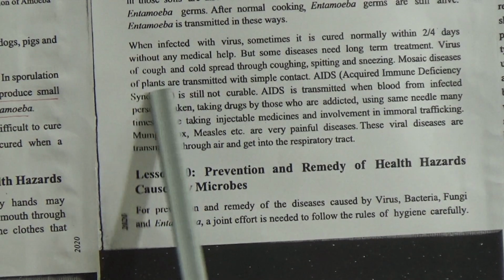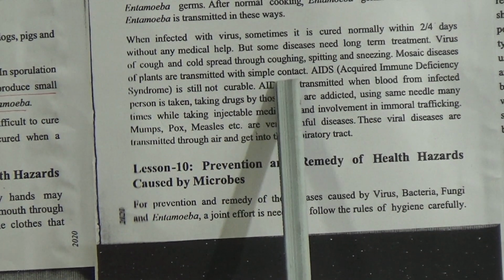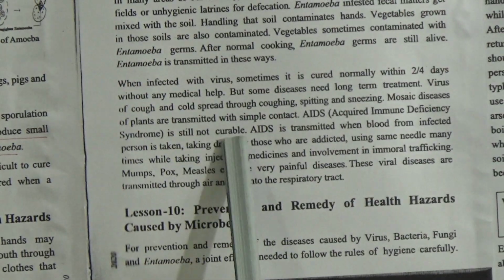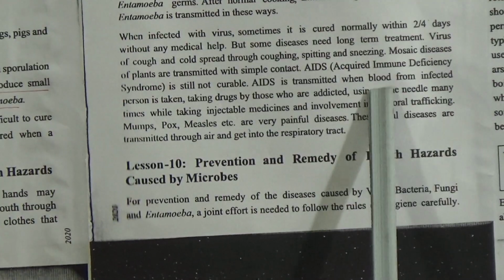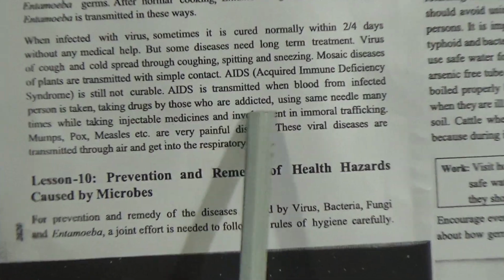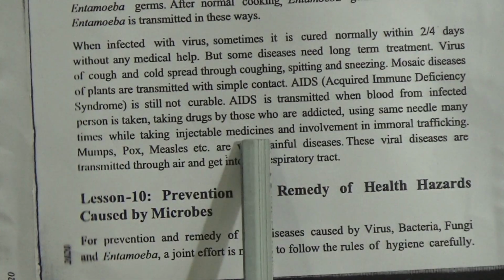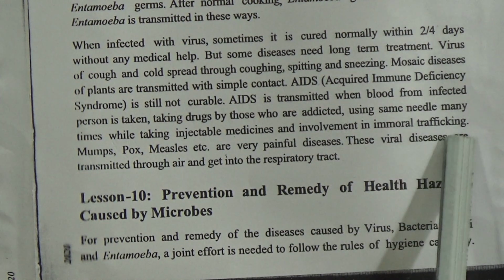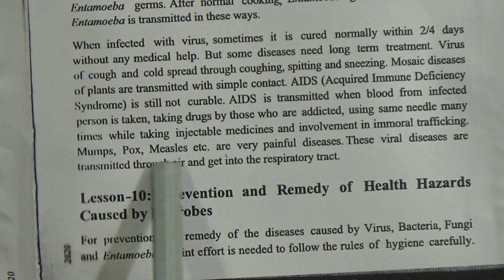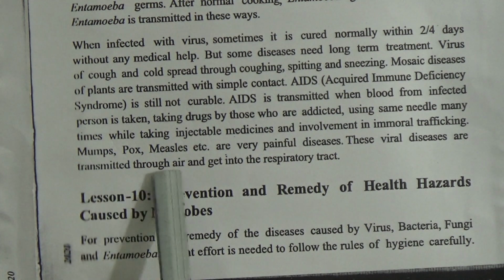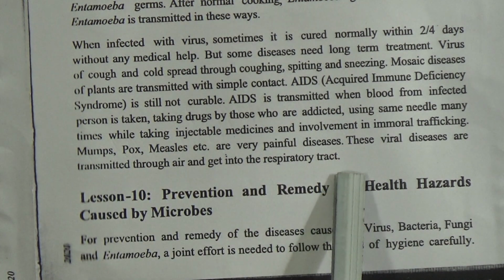Mosaic diseases of the plants are transmitted with simple contact. AIDS, acquired immunodeficiency syndrome, is still not curable. AIDS is transmitted when blood from an infected person is taken, by drug addicts using the same needle many times while taking injectable medicines, and through involvement in immoral trafficking. Mumps, pox, measles, etc. are very painful diseases. These viral diseases are transmitted through air and get into the respiratory tract.